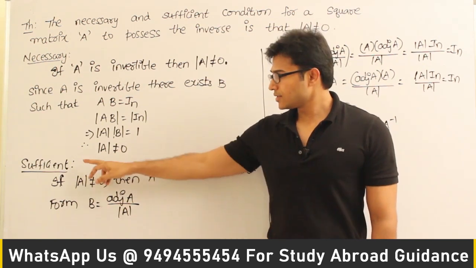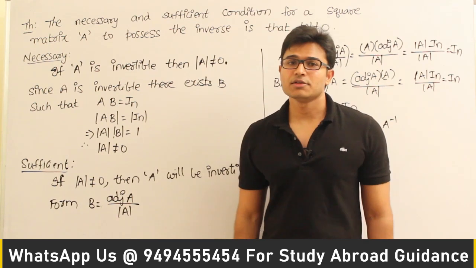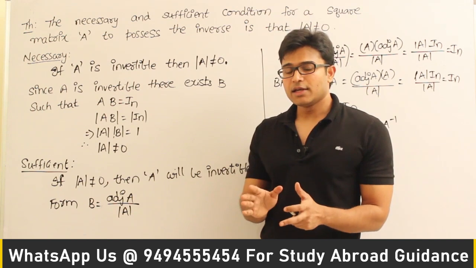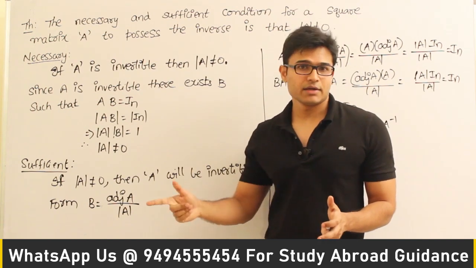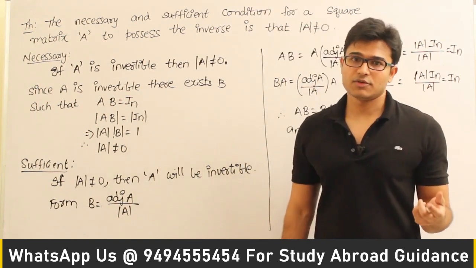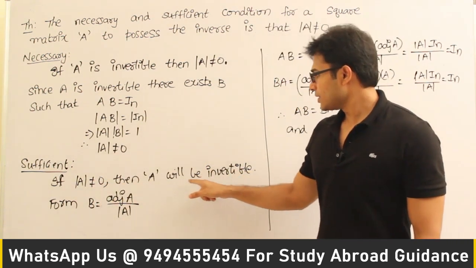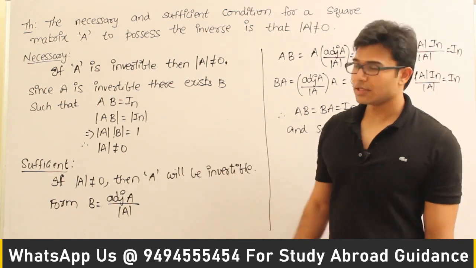Okay. And the next one is the sufficient condition. What does the sufficient condition say? It is sufficient that if you know that det A is not equal to 0, then you can declare that it has an inverse. That is the sufficient condition, right? So if det A is not equal to 0, then A will be invertible. This is the sufficient condition.